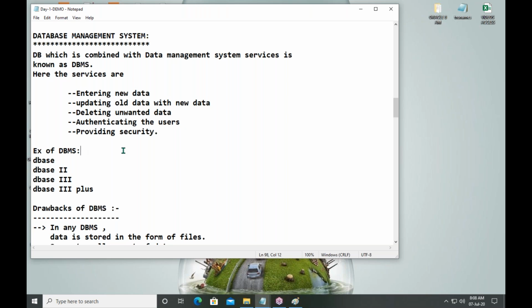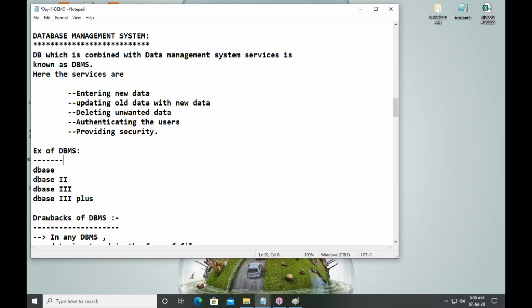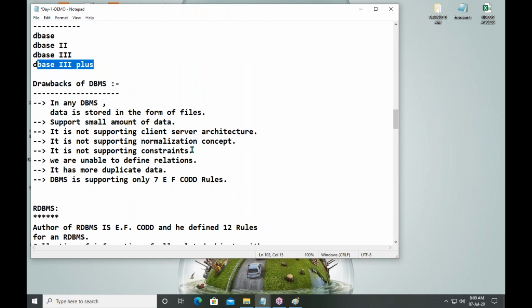What are the examples of RDBMS? Here are some examples. DBase. In the old days, we had software like DBase, DBase 2, DBase 3, DBase 3 Plus. But in these systems also, we have many drawbacks. What are the drawbacks?